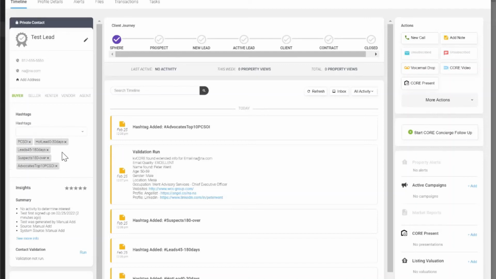So with these categories, what you need to do is take every single contact in your cell phone, every single contact that you've already got uploaded to your CRM, and everything needs to end up in your CRM, and every single contact in your database needs to have one of these tags. Again, I said you could have 2 tags on everything but suspects. Obviously a hot lead is not the same as a lead. So if there is somebody that's a PCSOI, make sure that you either label them as a hot lead or a lead, or just PCSOI or advocate. If they're a suspect, they don't get any other tags.